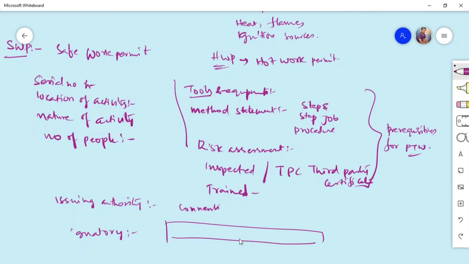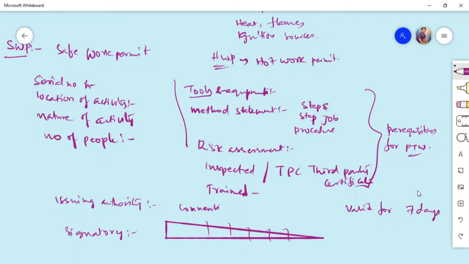Generally permits are valid for 7 days, 14 days, 1 day, or for a shift or a certain period of time, depending on the nature of the job, the criticality of the job and the type of job they are doing. Once this validity is over, you have to renew the permit, or if the work is done before the given time, you can close the permit. Normally the permit is valid for only one shift. If you need to work extra hours, then after the time period you have to apply for an extension.